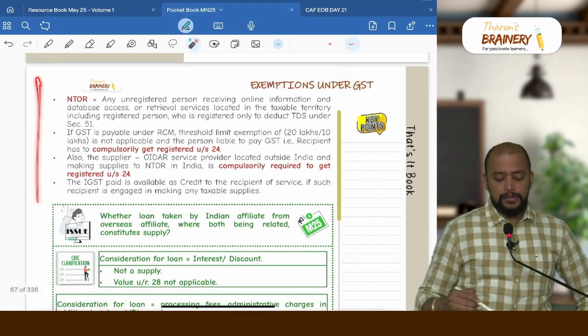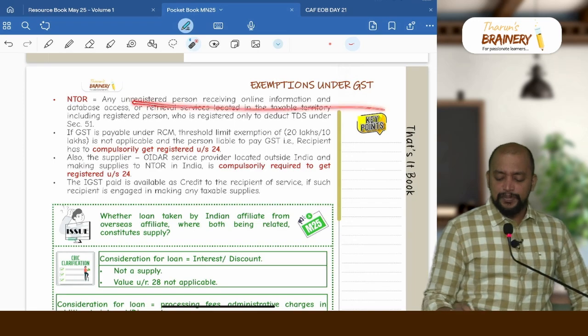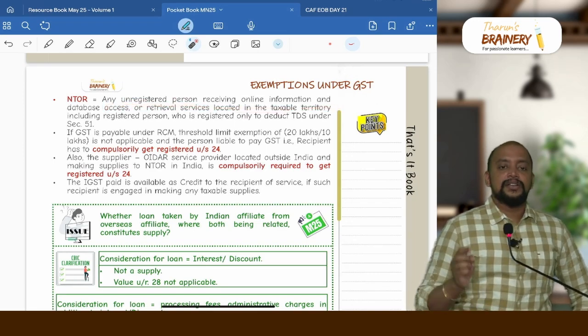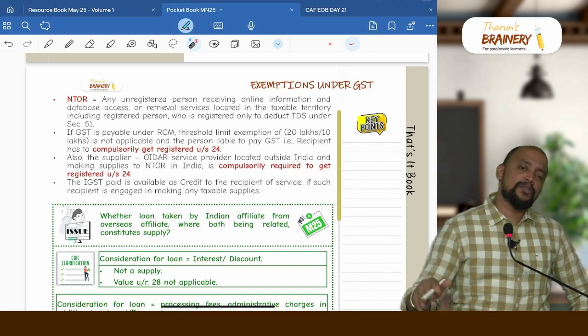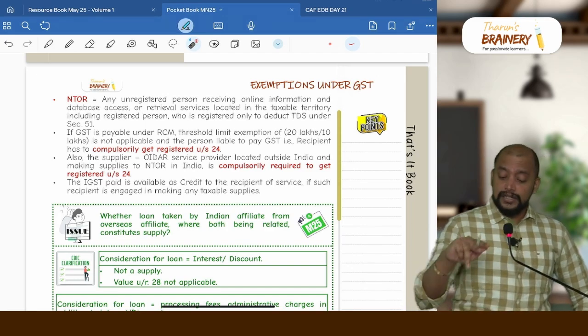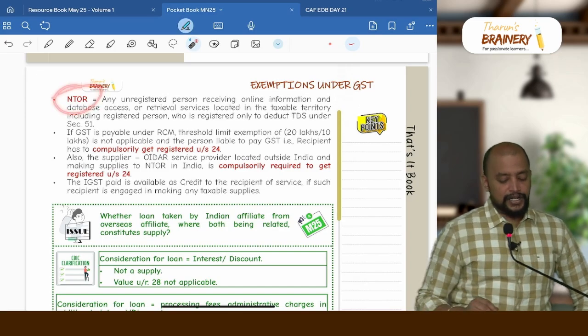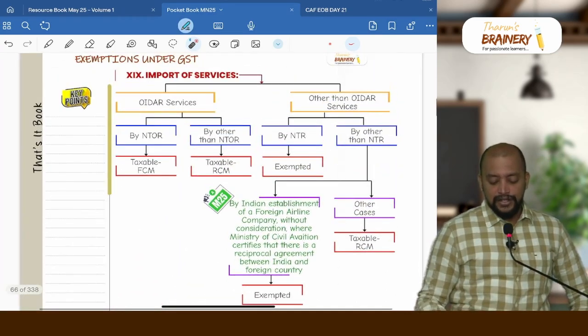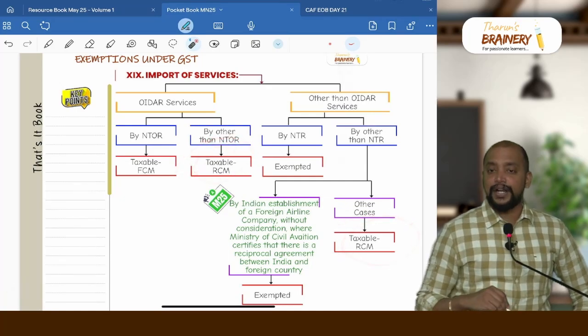Then non-taxable online recipient, any unregistered person receiving OIDR services. So any unregistered person, so it can be individual, HUF, AOP, BOI, partnership, any unregistered person, or if they are registered only for deducting TDS, they will come under non-taxable online recipient. And wherever GST is payable under RCM, in these 2 places they are compulsorily required to get registered.